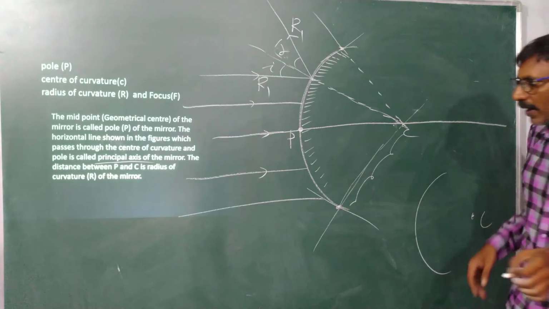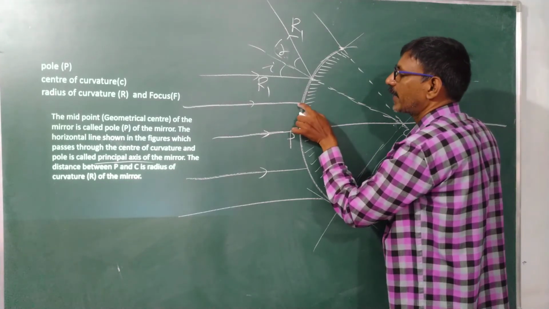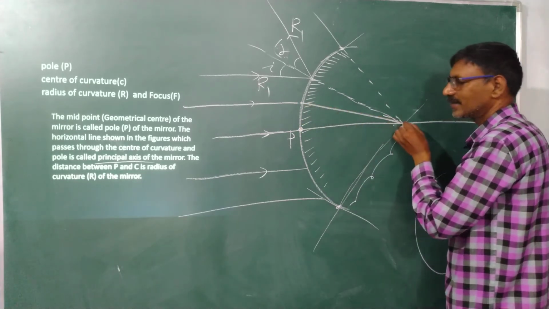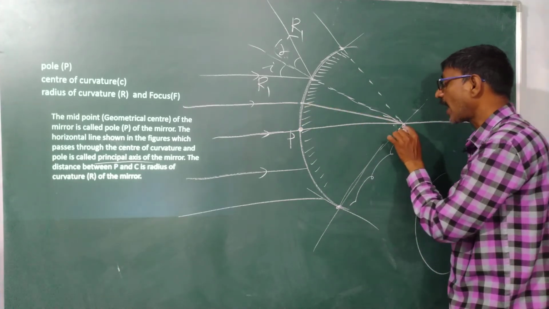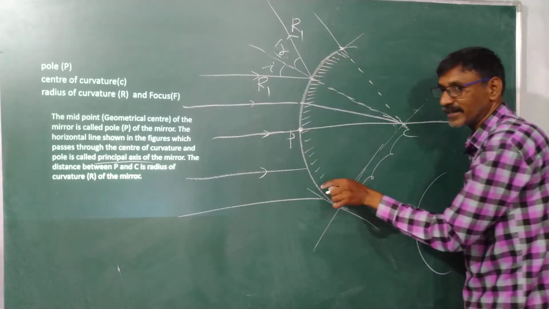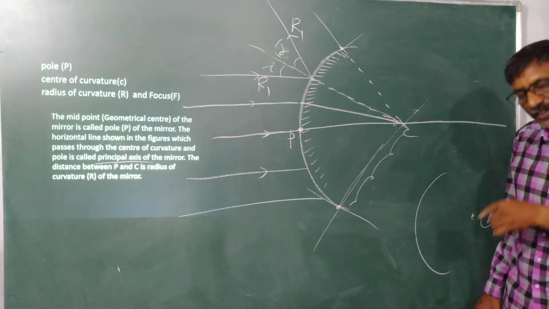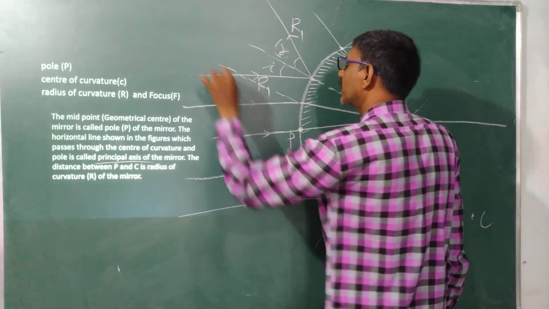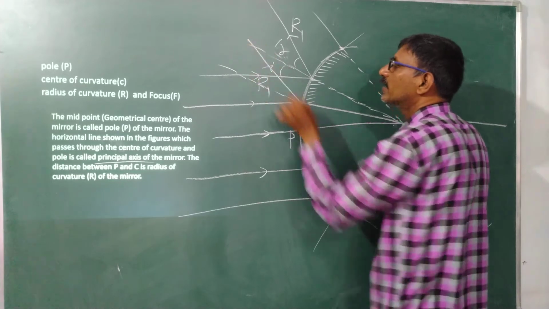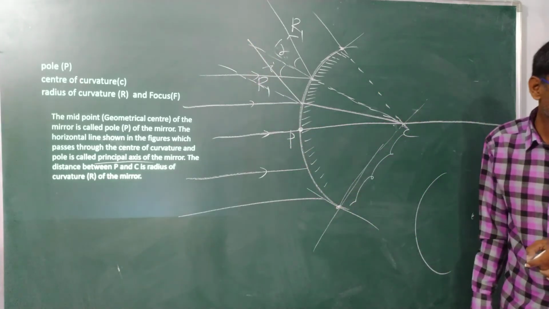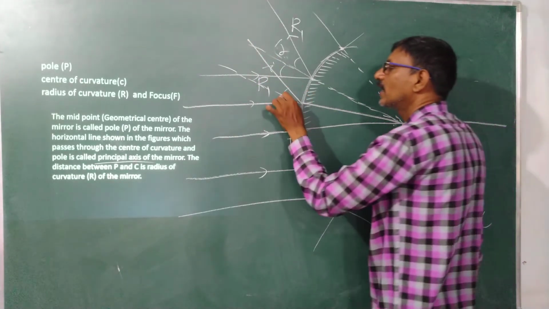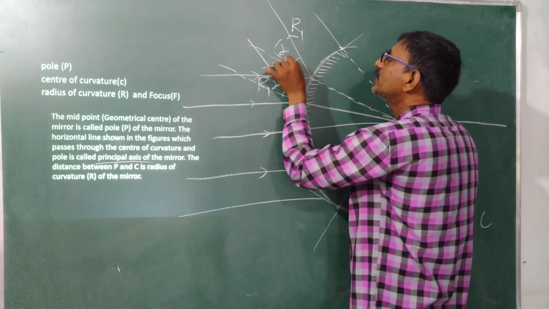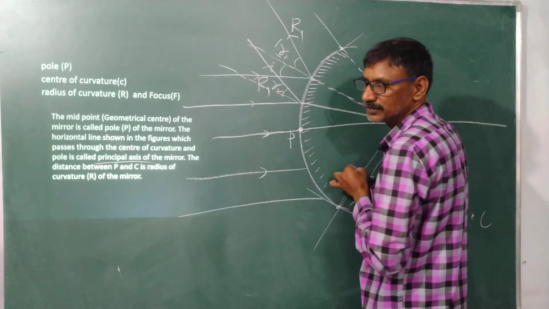In a similar manner, if rays are coming from this side, this is my normal. I told you, joining any point on the convex surface to the center of curvature gives a normal. I would like to extend it like this. Then this is my reflected ray, and it makes an angle with its normal. Since this is R1, this is R2.